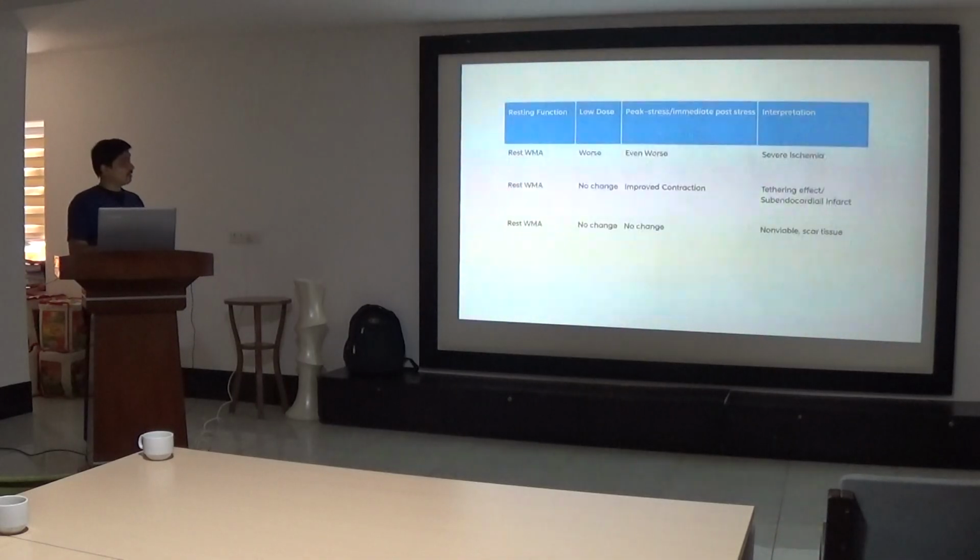Next, if there is a resting wall motion abnormality, at low dose it becomes worse, and at peak dose it becomes worse again, so that is again ischemia. Resting wall motion abnormality, no change at the low dose and improved contraction at peak dose, that is again a tethering effect, due to the hypercontraction of the adjacent myocardium, it appears that there is improved contraction at peak dose. And last, if there is a resting RWMA and there is no change at low dose or peak dose, then it is non-viable or scarred tissue.